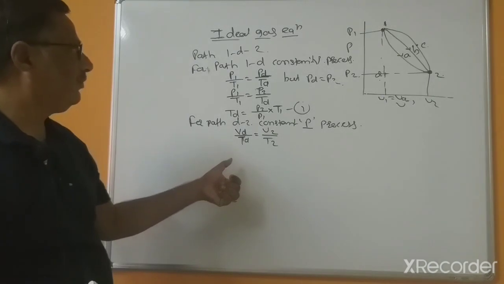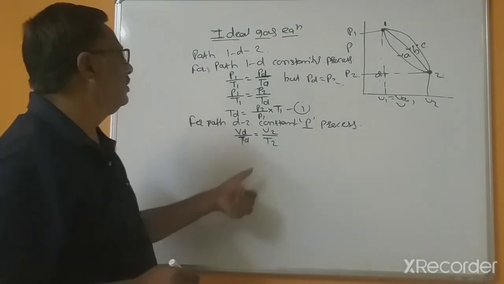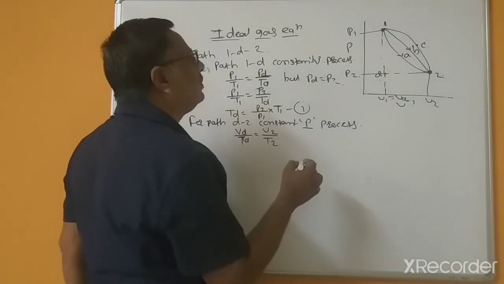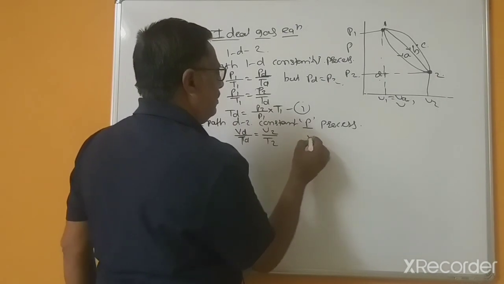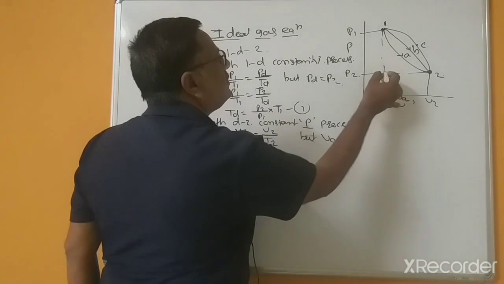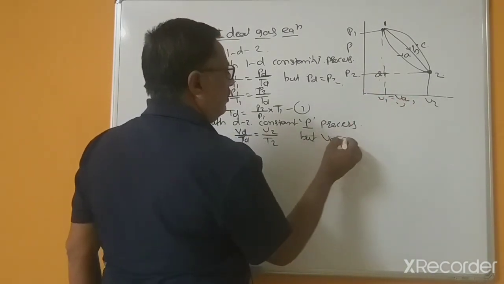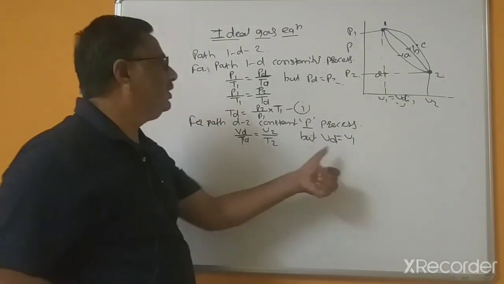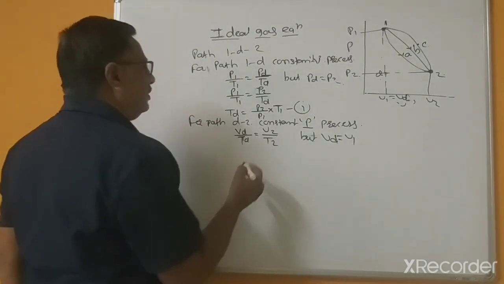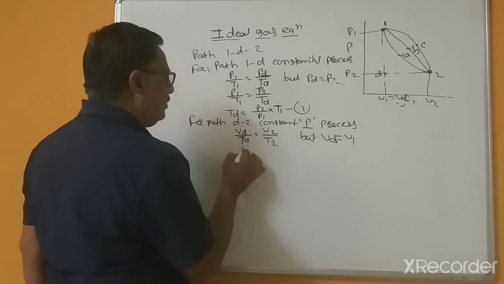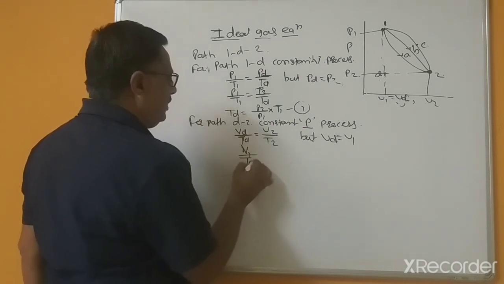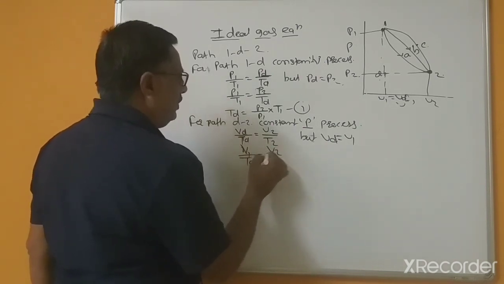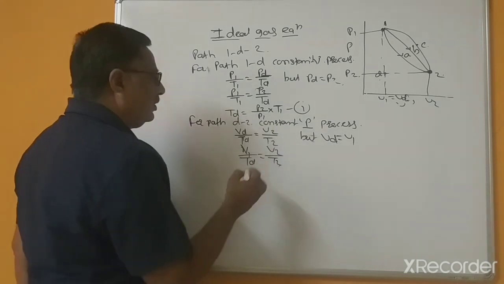Here VD equal to V1, so we can put V1 divided by TD equal to V2 divided by T2.